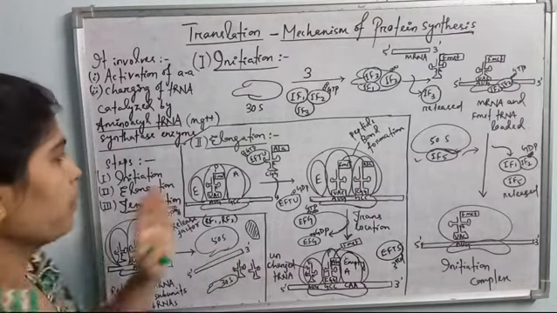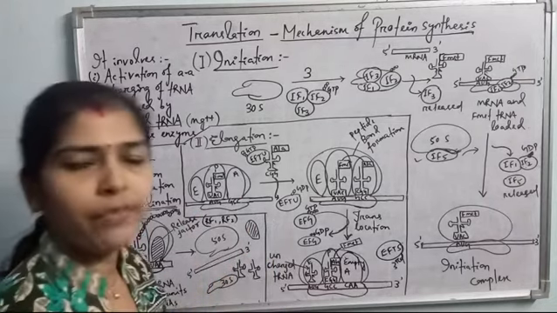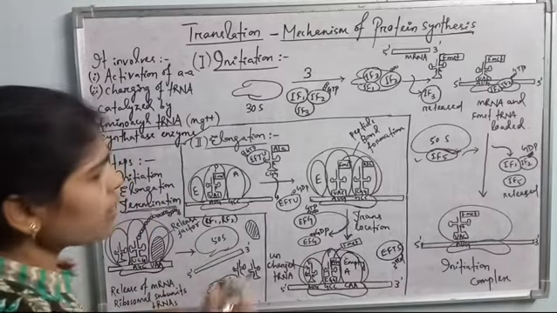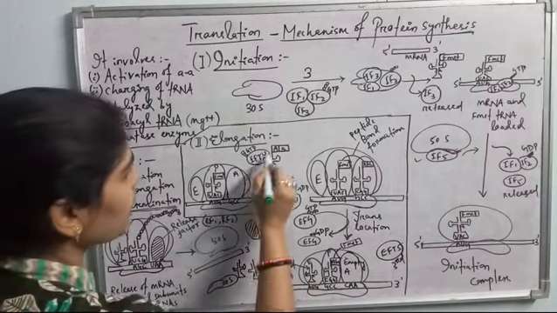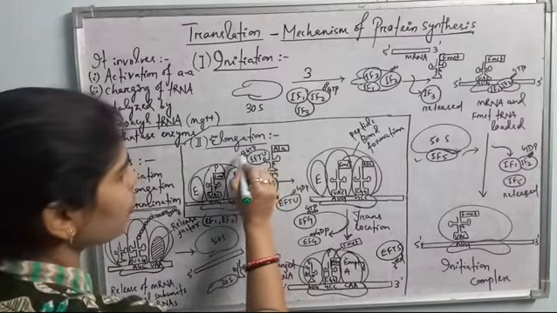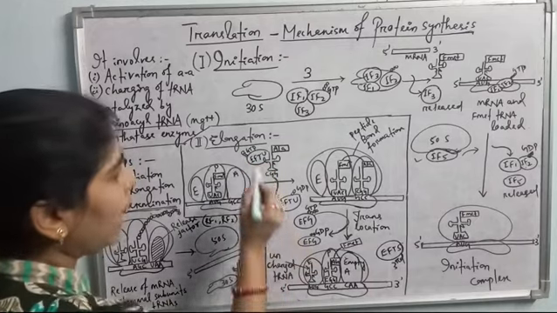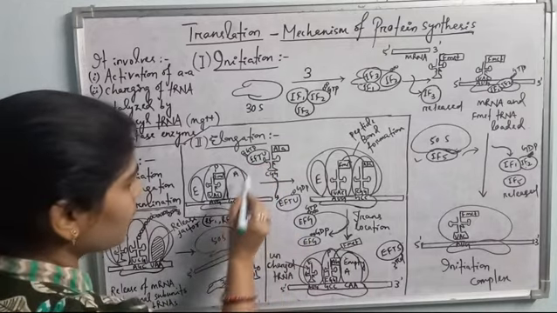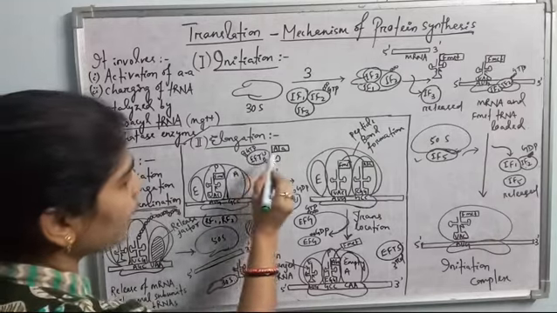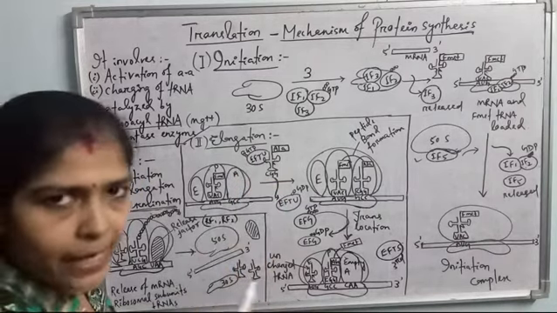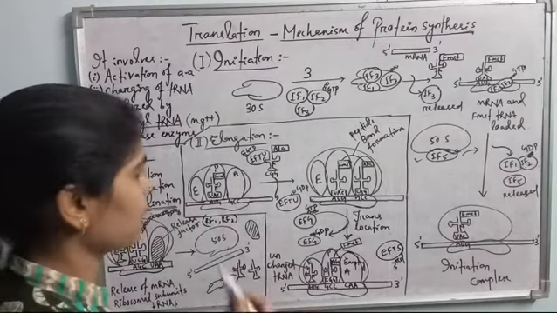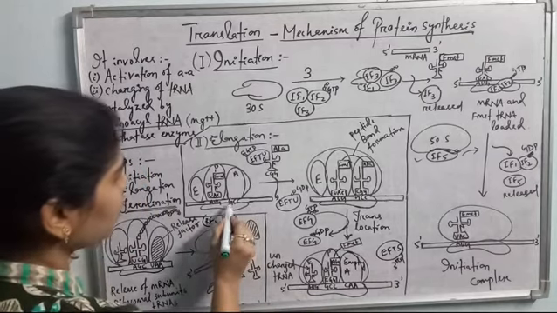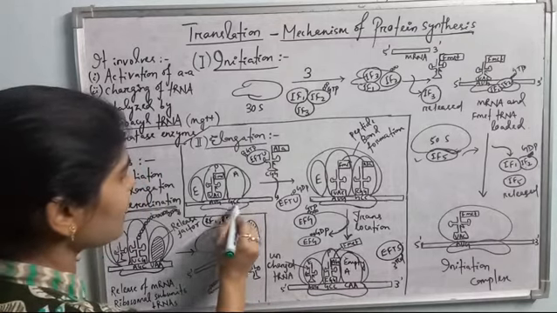Okay, and for elongation also 3 elongation factors are involved. The first elongation factor is EF-Tu. EF-Tu is also linked to GTP. Okay, and according to the next codon, this EF-Tu brings the next tRNA, the aminoacyl tRNA, meaning the charged tRNA linked to an amino acid. So EF-Tu, see here the second codon I have written here, GCC.